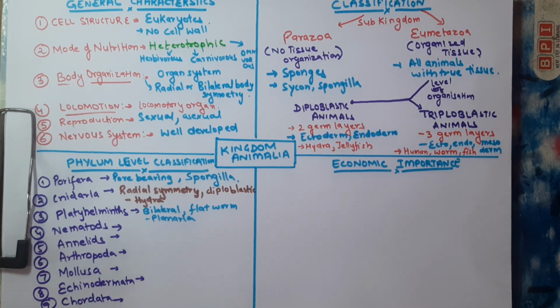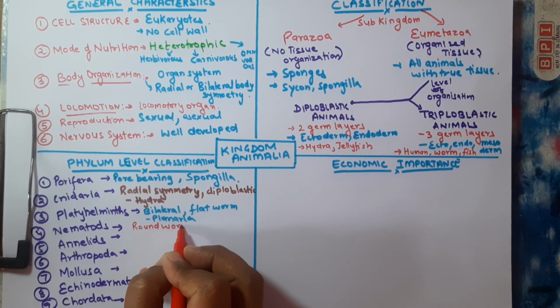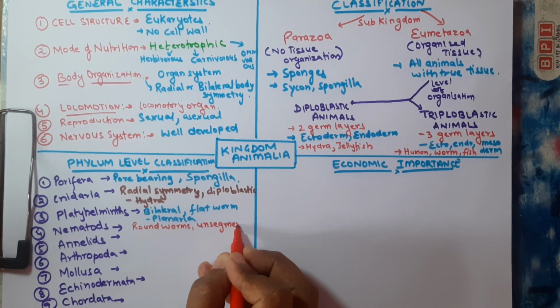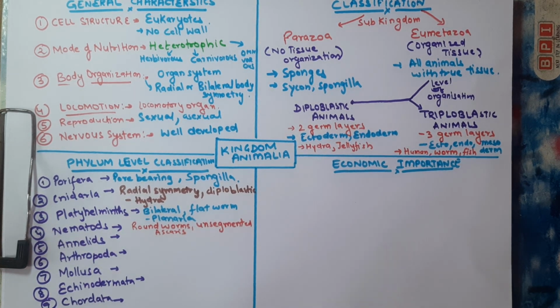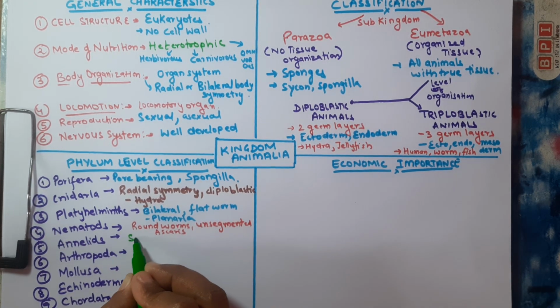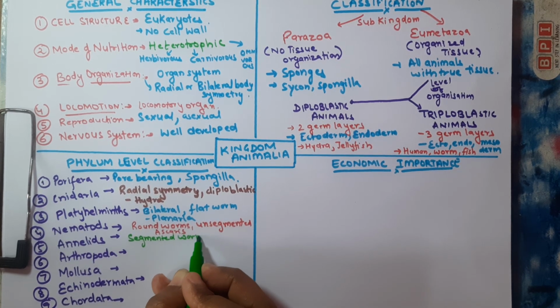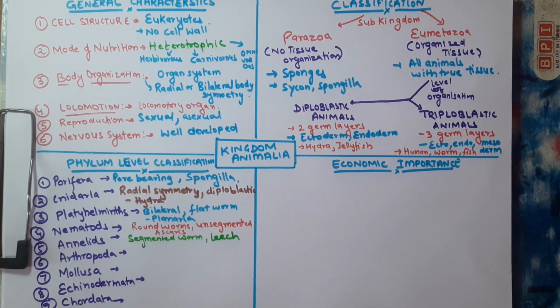The Nematodes include the roundworms, and these are unsegmented. The example is Ascaris. Then we'll talk about the Annelids. Annelids are organisms that exhibit segmentation, so they include the segmented worms. The examples are the earthworm and also the leech.